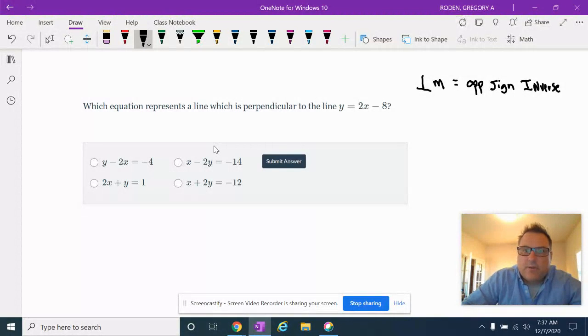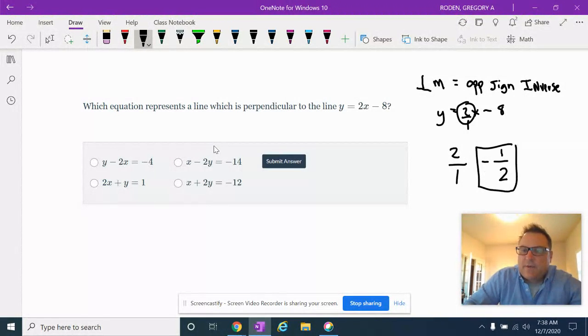So if the equation is y equals 2x minus 8, we just take that slope. That's really 2 over 1. So we take 2 over 1, we flip it, which is 1/2, and then we change its sign. Positive goes to negative. So now we have negative 1/2. Now what we have to do is go back to these, put them in slope-intercept form and figure out which one has a slope of negative 1/2.